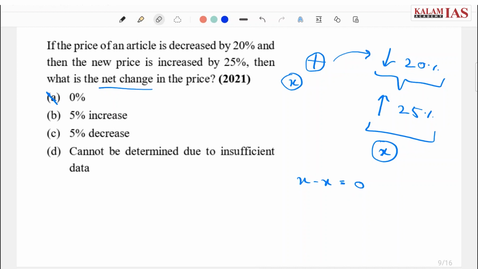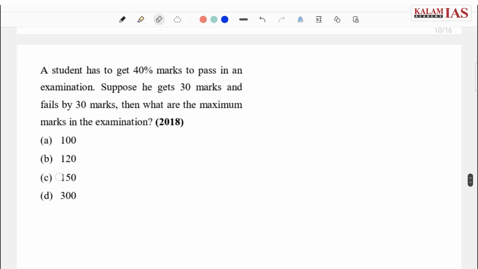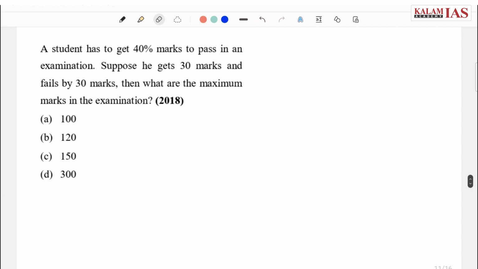Now let's attempt another question. Again I'll suggest you to read the question first, try to understand, and then we'll try attempting this question.